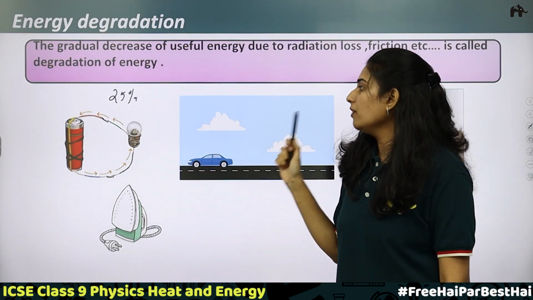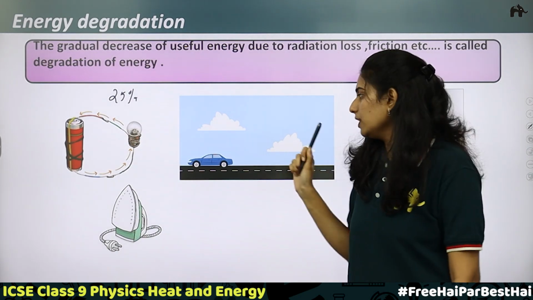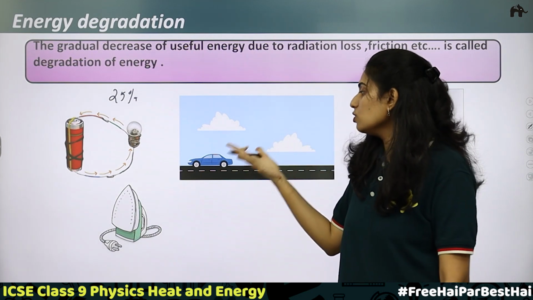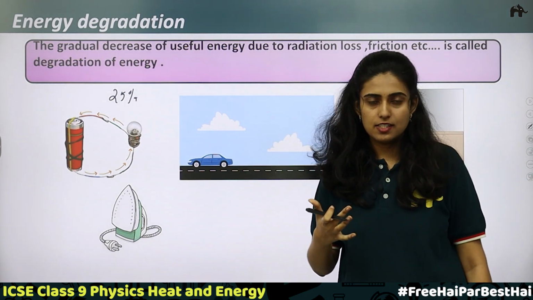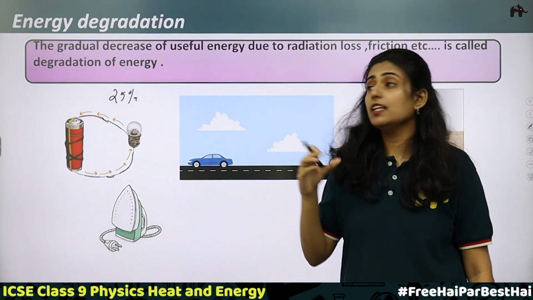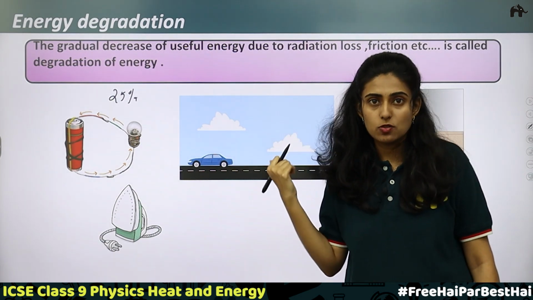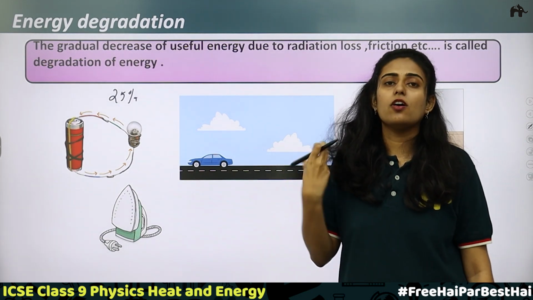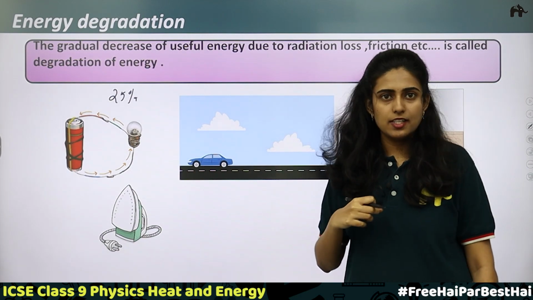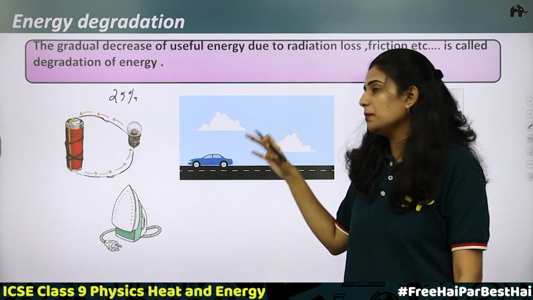Now, when you take the case of a moving vehicle, what is happening? Chemical energy is getting converted into mechanical energy. Yes, but is it only mechanical energy? No, again in this case also there is dissipation of energy. Heat is produced, smoke is produced, noise is produced. There is friction due to wear and tear. So in all these things energy is getting lost and cannot be made use of.